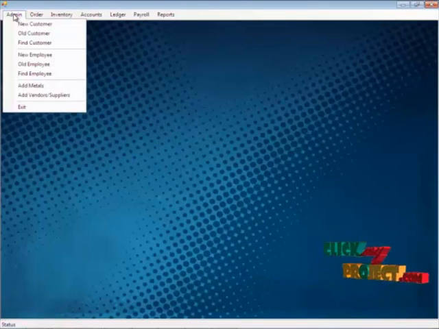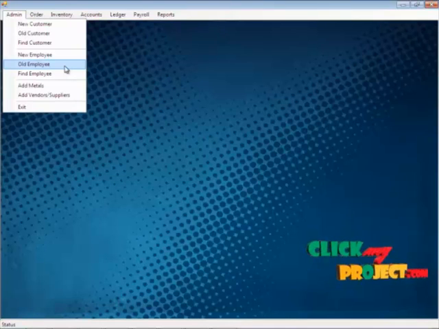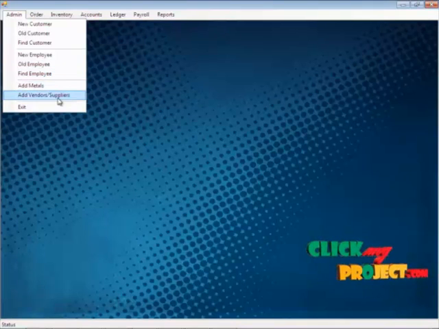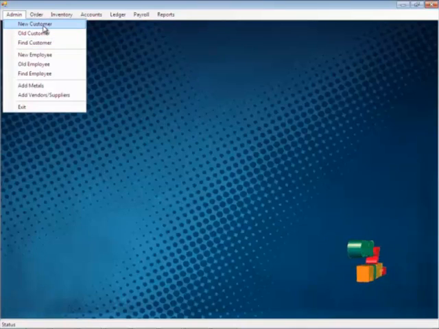Here, by clicking the admin button, a new customer and old customer, find customer, and new employee can be inserted, and old employee can also be accessed, along with find employee and add metals. We can add metals and add vendors. We can also add vendors to this project, and now we are going to new customer.